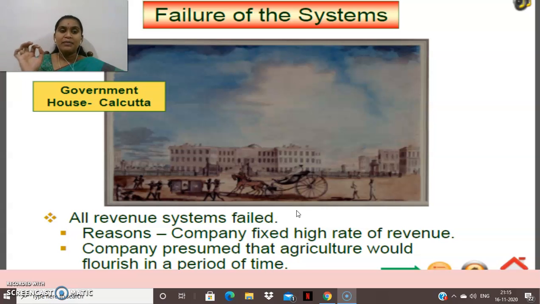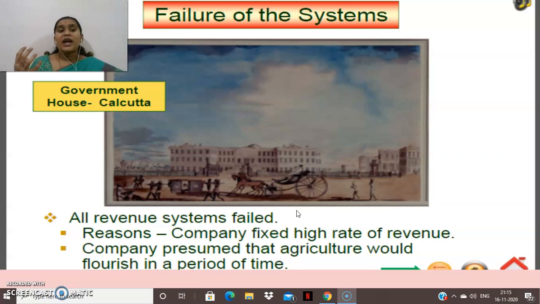And the second one, the company presumed that agriculture would flourish in a period of time. It is not that easy. Yes or no, children? In a short period of time, it is not easy to increase the yield or double the yield.